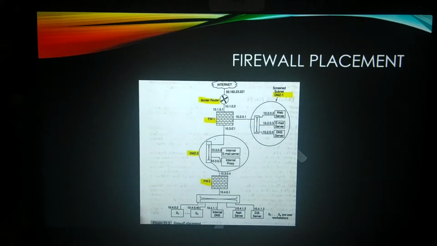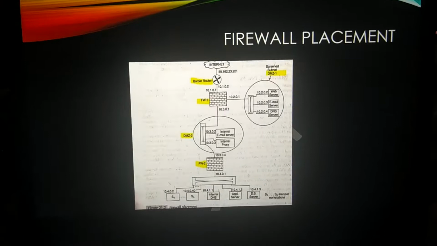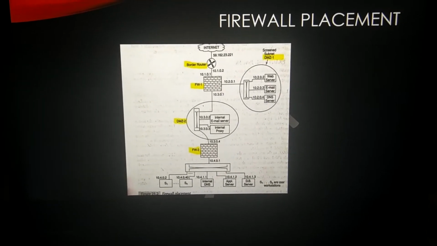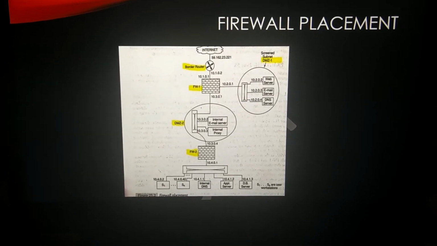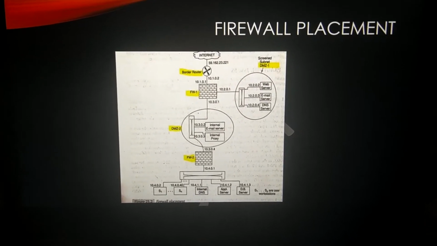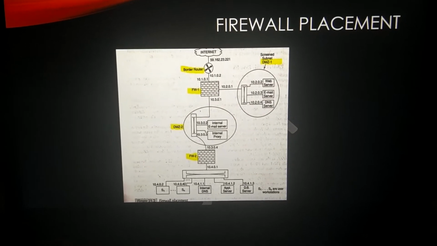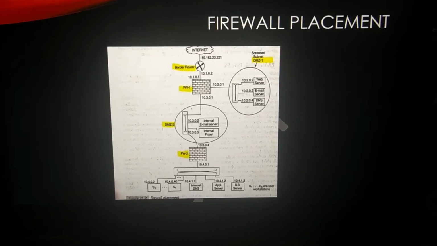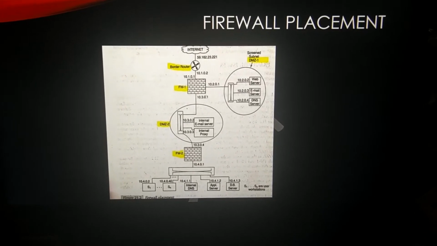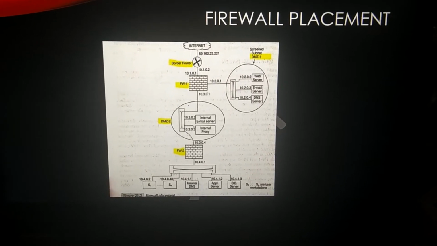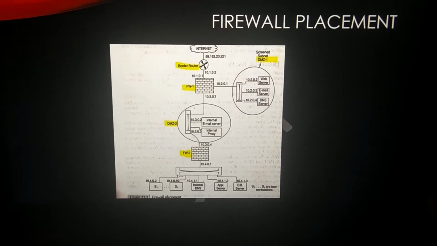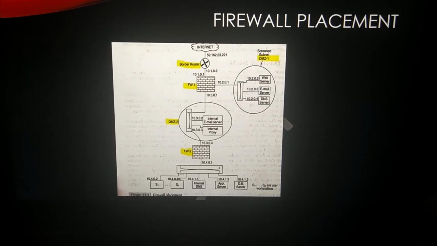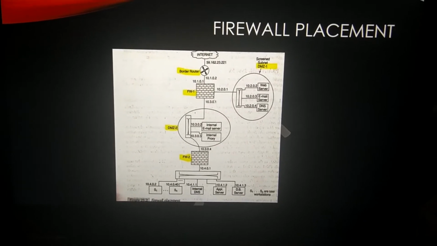So what exactly is a firewall? A firewall will monitor and control the incoming and outgoing traffic within an organization. Now, what do you understand by firewall placement? Here we have to know that the firewall basically divides the network into various security zones, and the organization is going to frame certain rules which will control the movement of packets between the security zones. Now there will be various security zones.